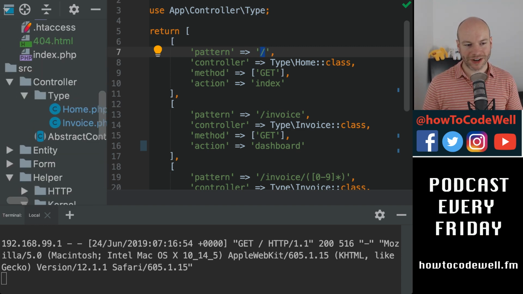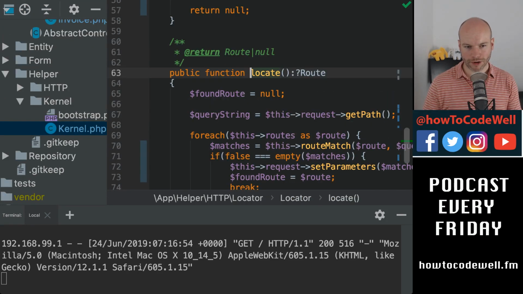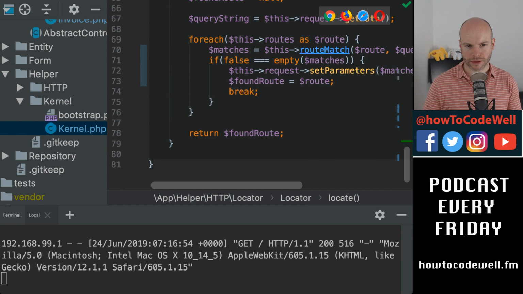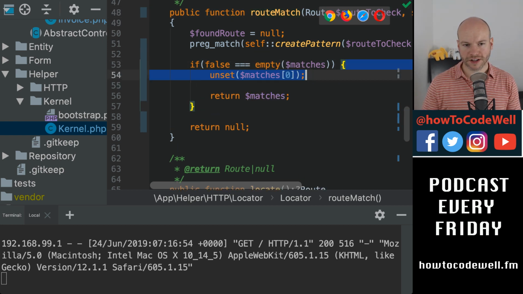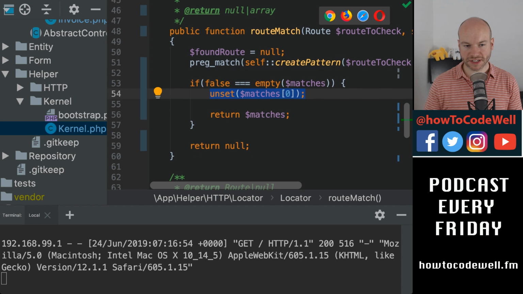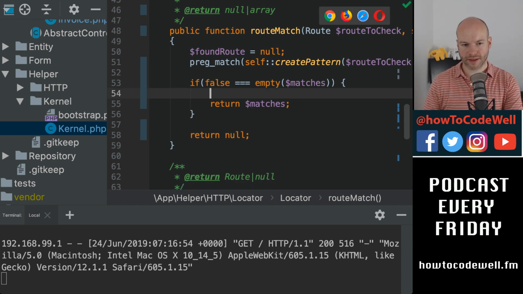But what I was doing foolishly in the root match method here was trying to be clever, and I was trying to remove the first matches. The first matches is always going to be the string, the pattern that was used, or the subject that was being matched.